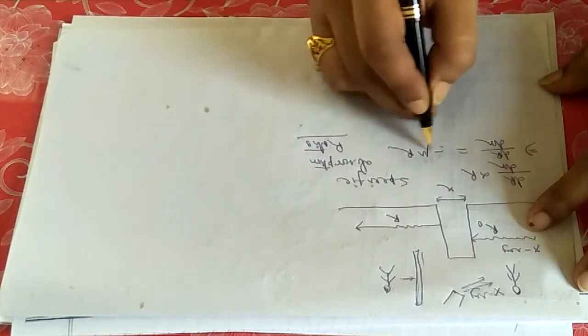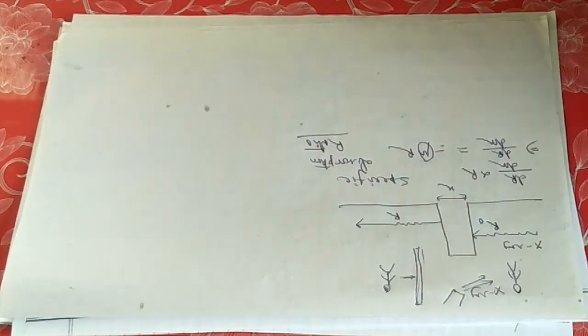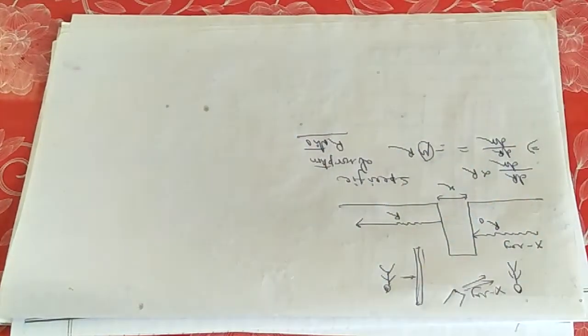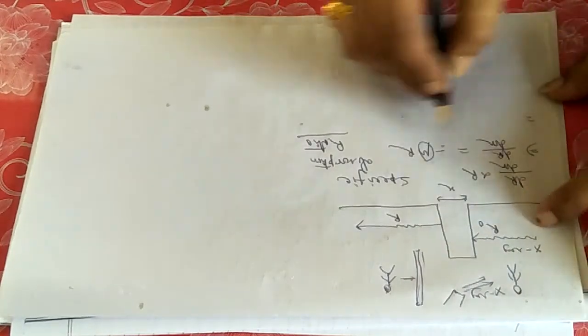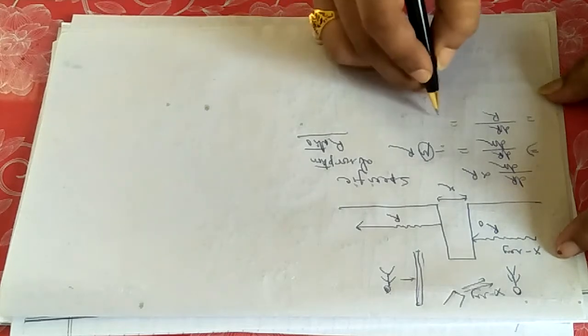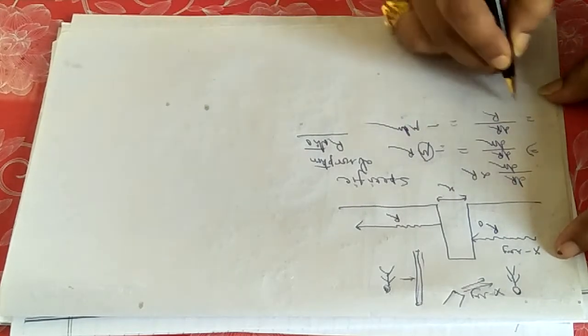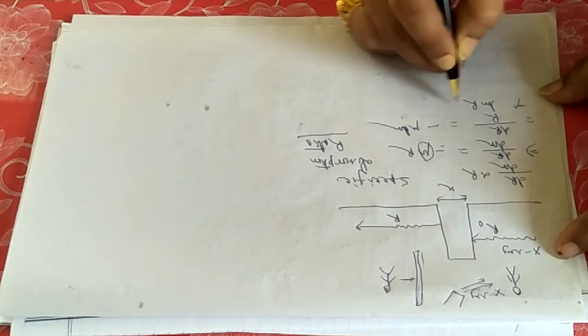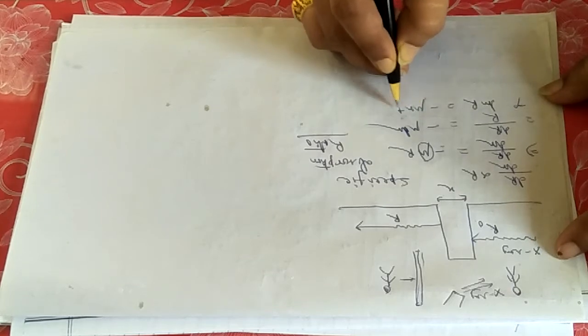And this is different for different materials. It depends upon material to material. For different material it will be different. So if we solve this integration and write dr by r equals to minus mu into dx, and solve this integration, you will be getting ln r equals to minus mu x plus c.